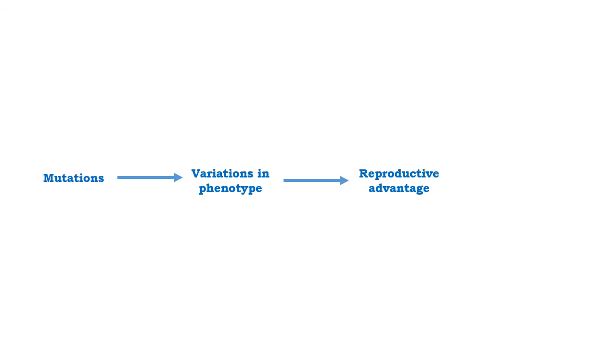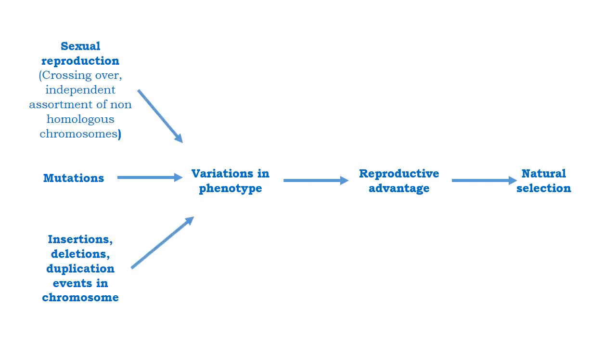Now we are clear with the simple idea of how biodiversity has come into existence on this planet. Mutations lead to variations in phenotypes, and those variations which are advantageous to the organisms get naturally selected in a population. When mutations accumulate in these organisms to such an extent that two different individuals cannot interbreed anymore, they evolve into different species. In addition to mutations, there is another major factor responsible for genetic variation in sexually reproducing organisms.